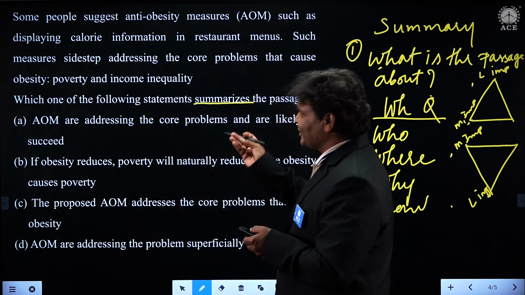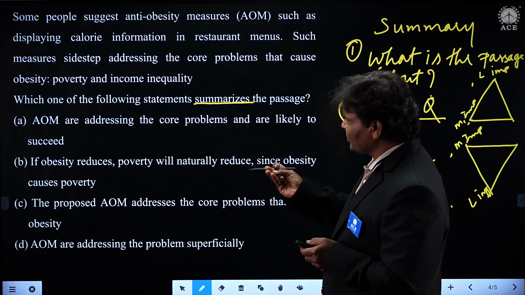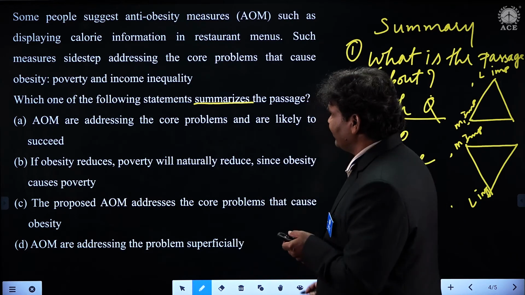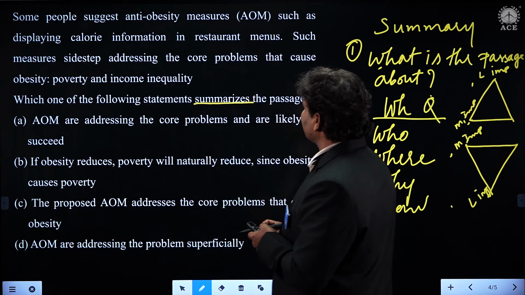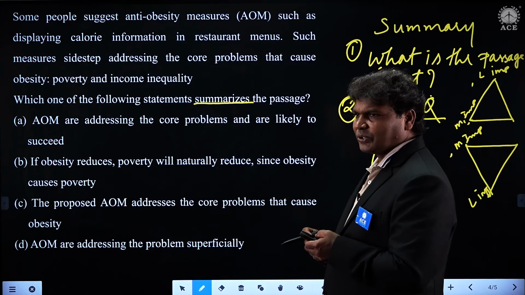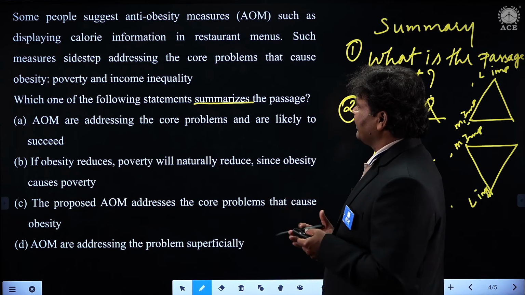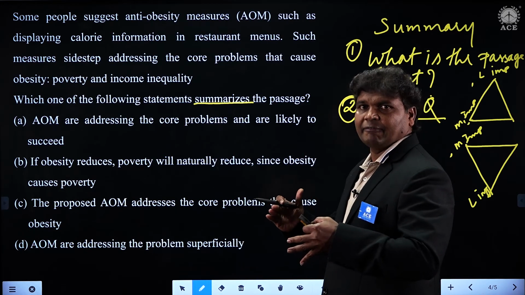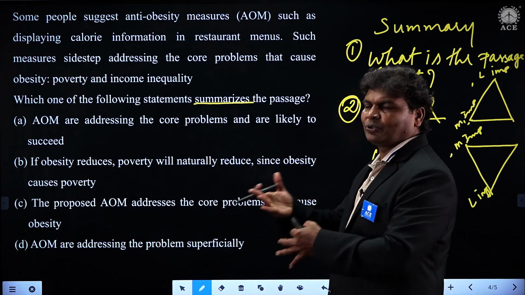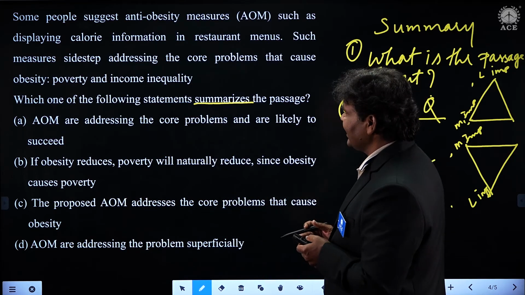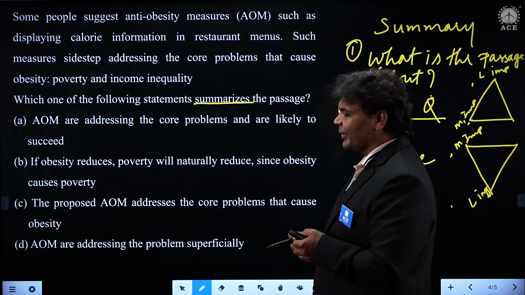So here we have a small passage. Let us see how these 2 sentences have developed. Here we go. Some people suggest anti-obesity measures, that is AOM. So these days people are behind this one. Anti-obesity measures. Obesity, fat. How to reduce? Okay, such as displaying calorie information in restaurant menus.